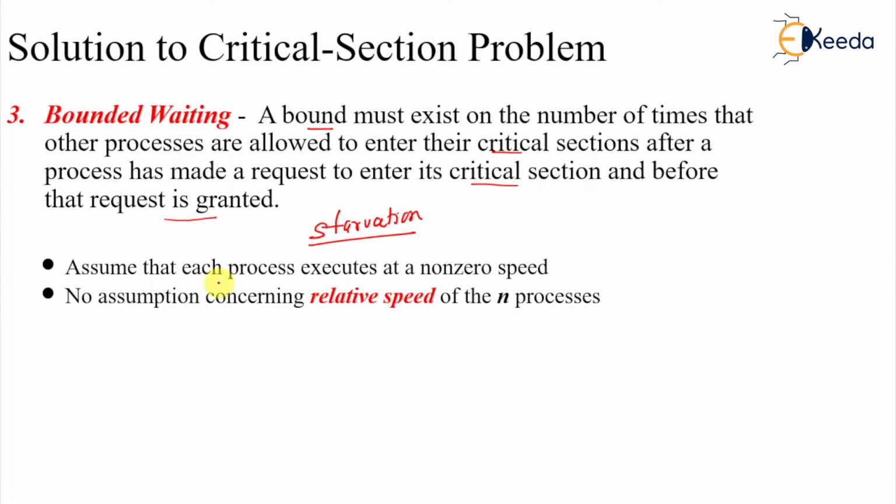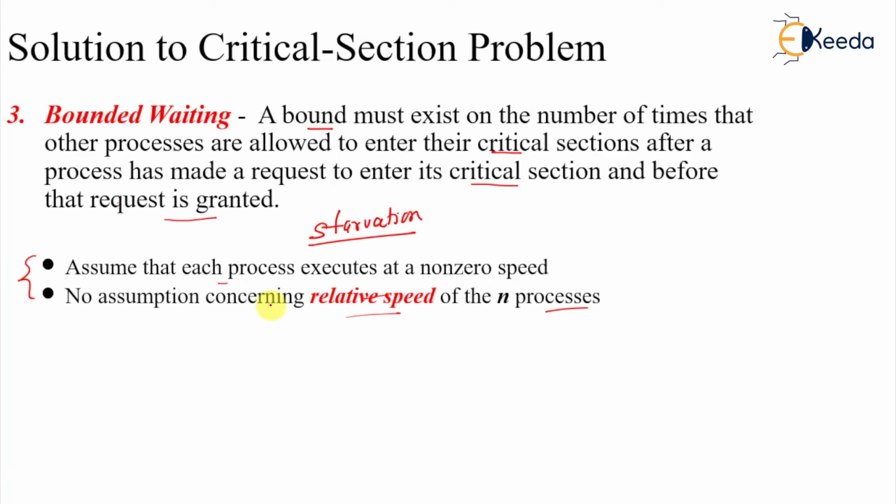Assume that each process executes at nonzero speed, and no assumption is made about the relative speed of the n processes. Someone may be faster and someone slower.